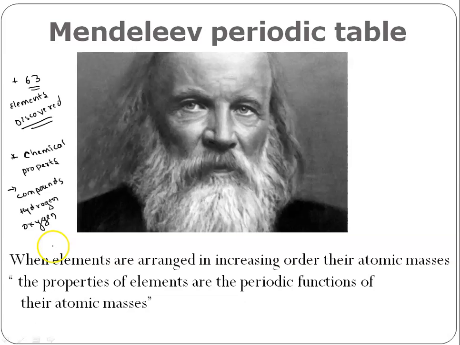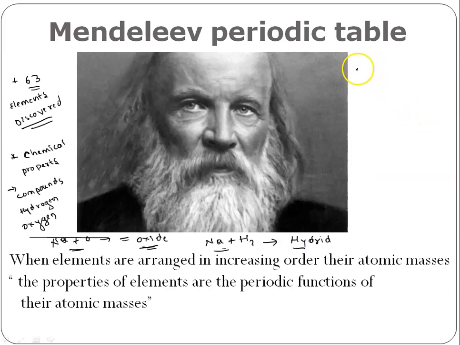What he did, he just took an element. Let's say if we have sodium, he made sodium react with oxygen, and he collected the oxide formula of sodium. He took that sodium and made it react with hydrogen, and he collected the hydride formula of that sodium. Like this he did this experiment, and he collected oxides and hydrides.